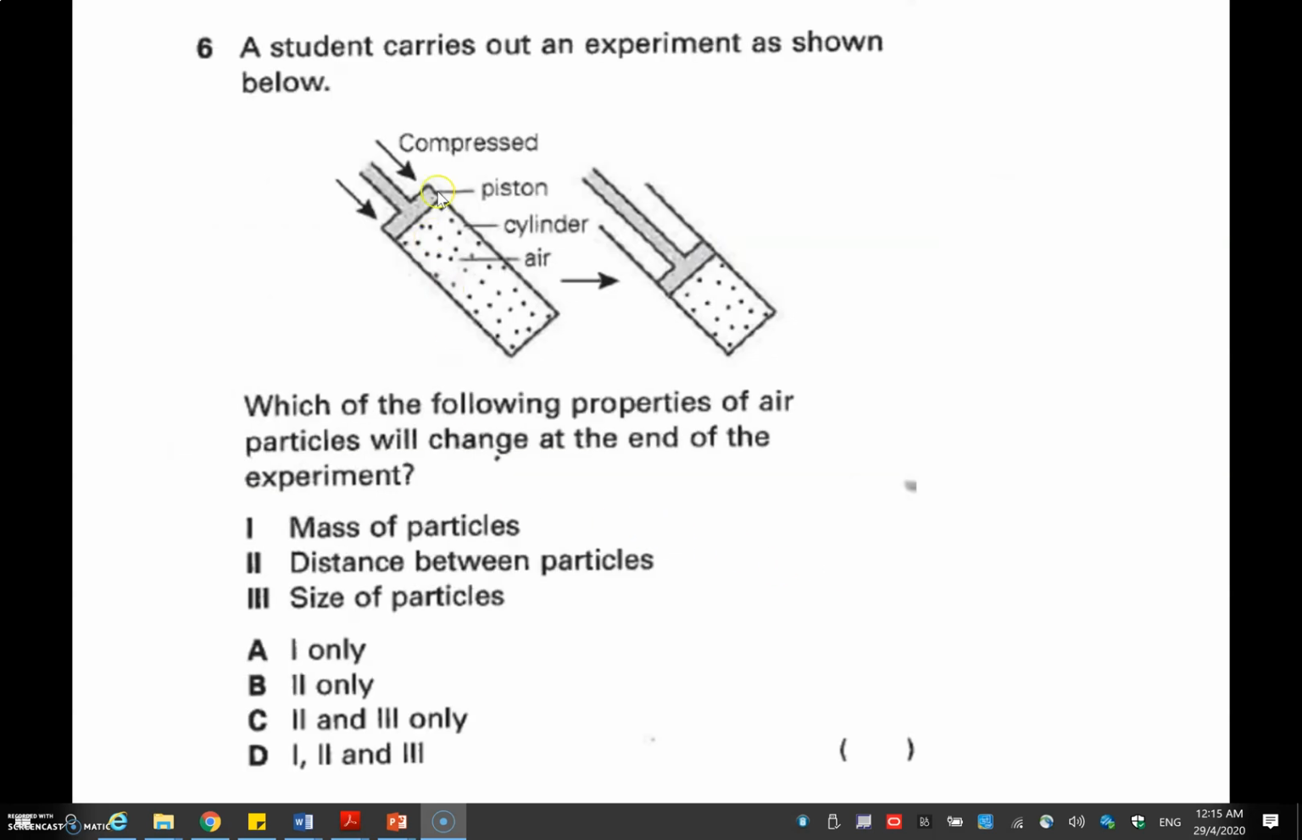Question 6. A gas or air is being compressed. What will change at the end? The answer is only the distance between particles. The mass of the particles and the size of the particles never changes.